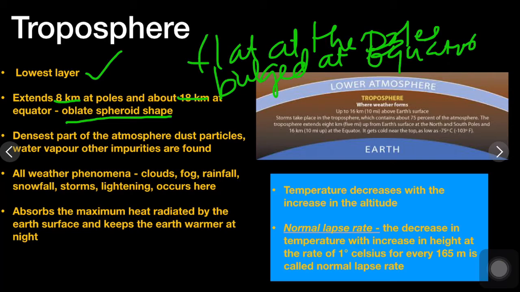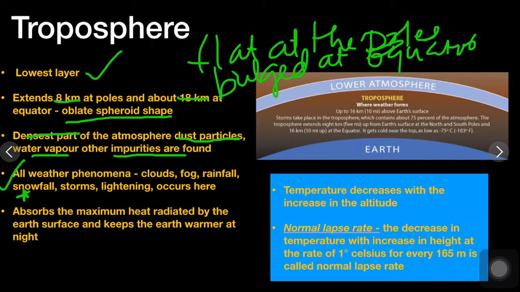So troposphere is the densest part of the atmosphere, where we can find dust particles, water vapor and other impurities mentioned earlier.